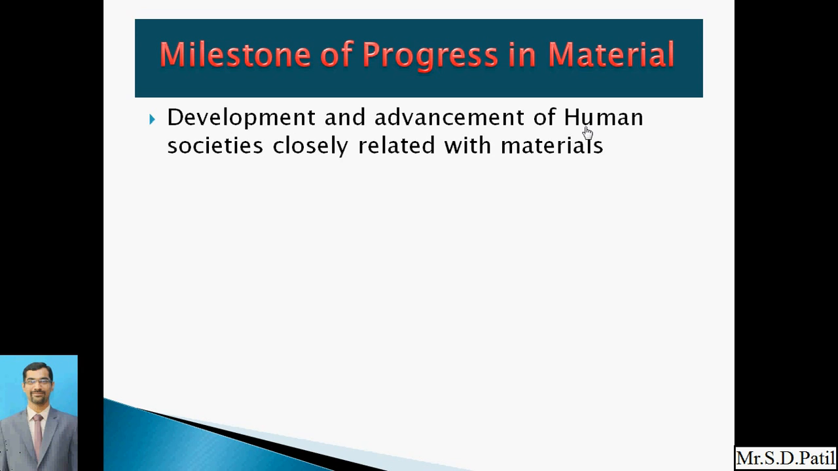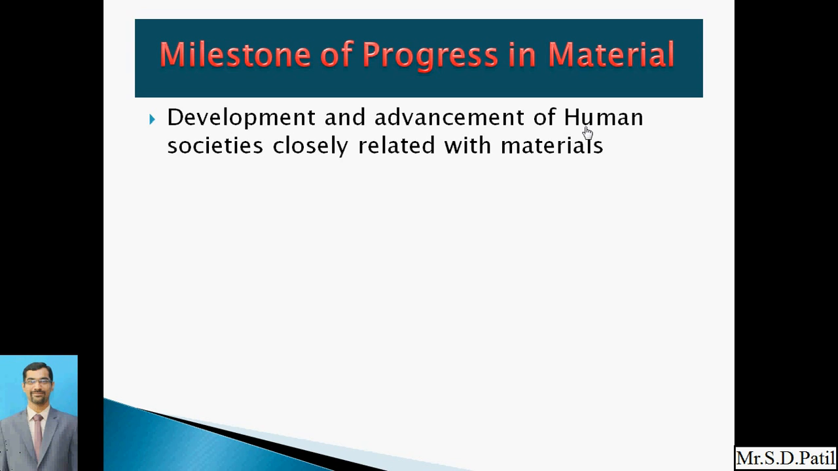Now one best example of material development or advancement is that initially we were not using any kind of bicycles or cars or motorcycles for transportation purposes.